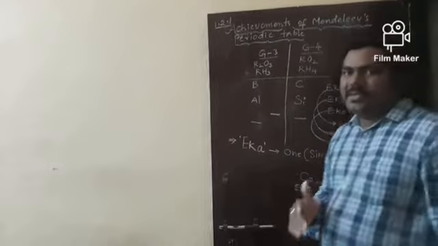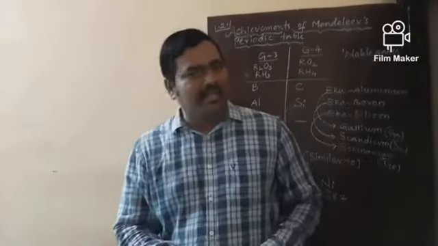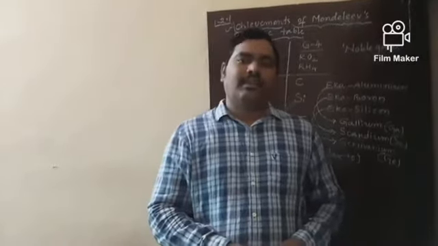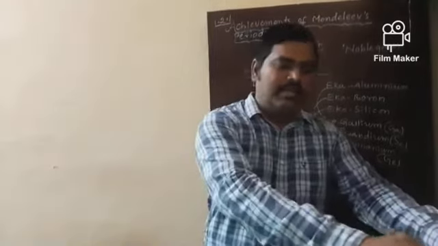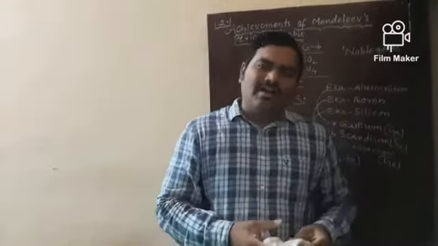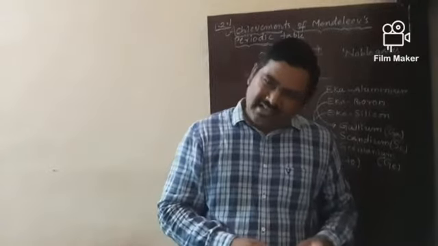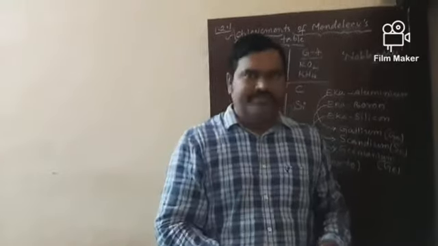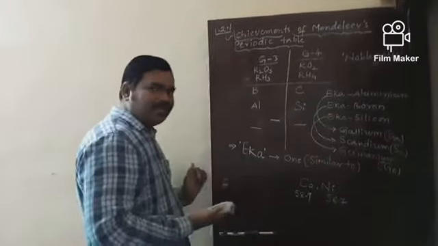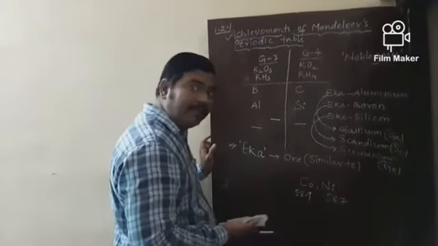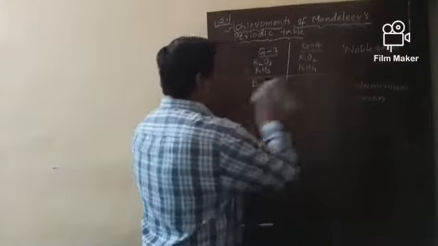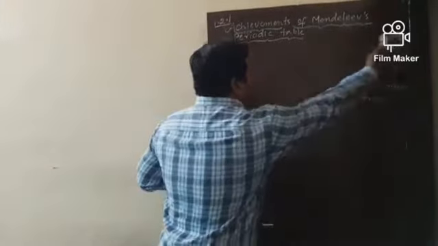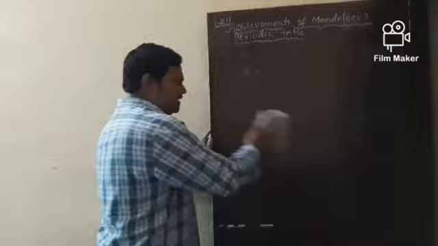Now, so far we discussed the achievements of Mendeleev's periodic table. Let me discuss what the limitations of Mendeleev's periodic table are. Okay? Are you all ready for this? What are the main limitations? Before discussing those limitations, let me write here the topic, subtopic.